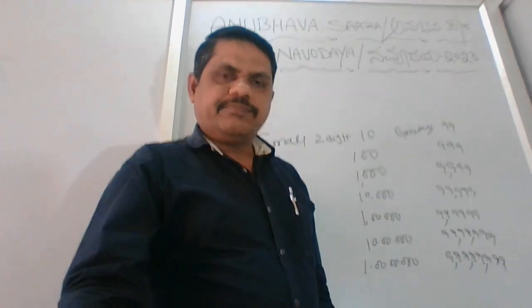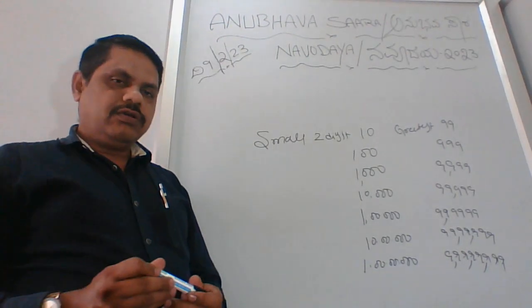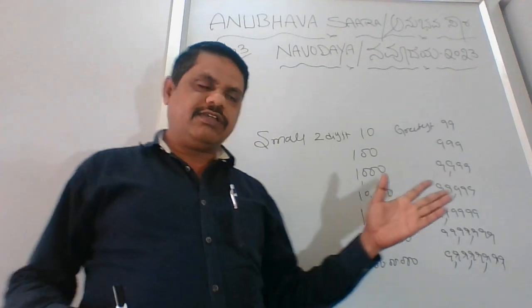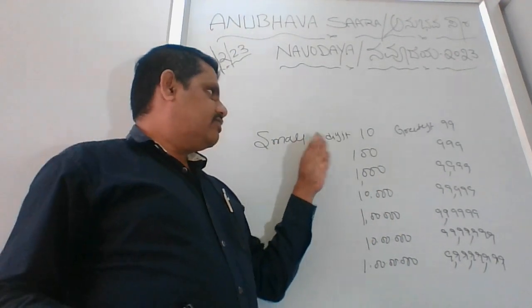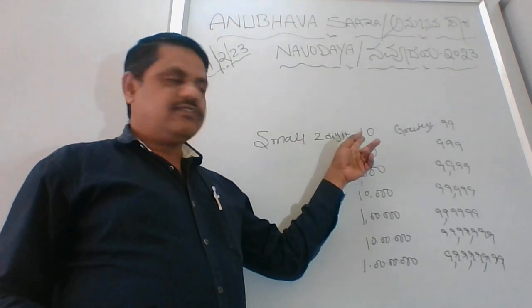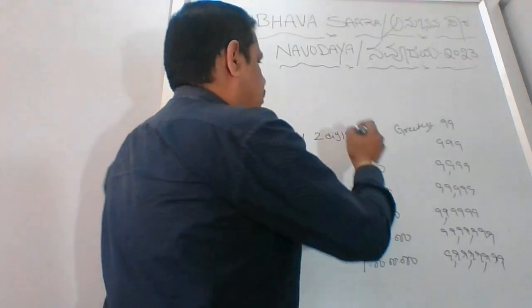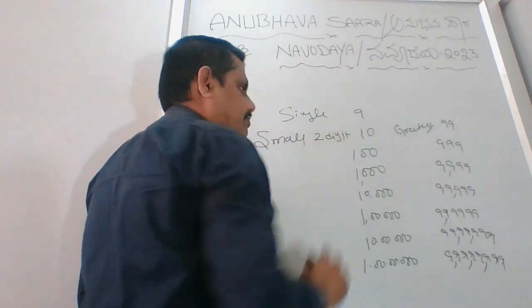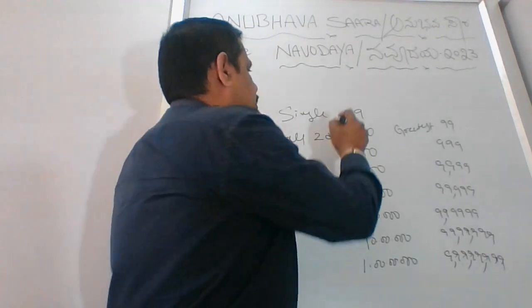I'll explain once again. I have written it in a very simple way. Smallest 2-digit number is 10, because the single digits go from 1 to 9.